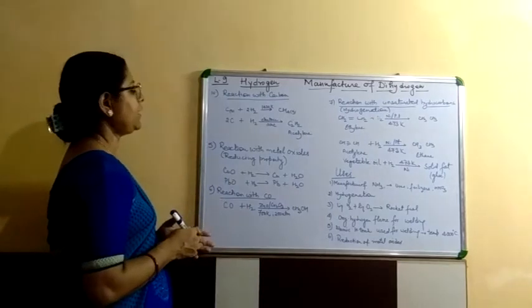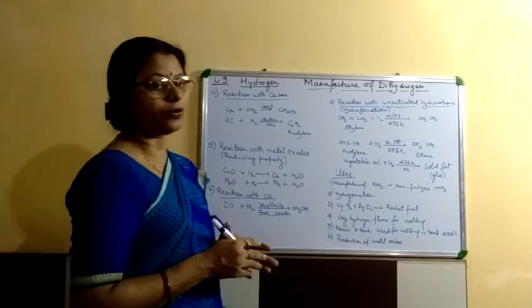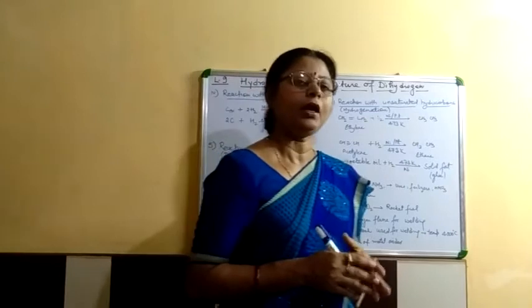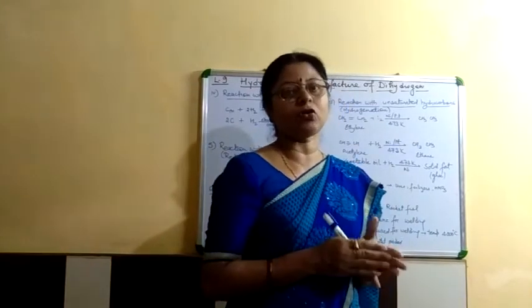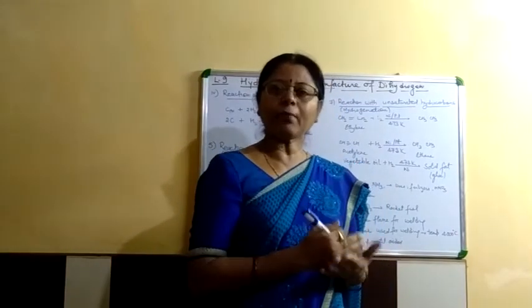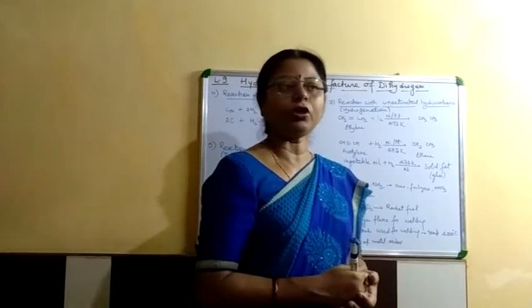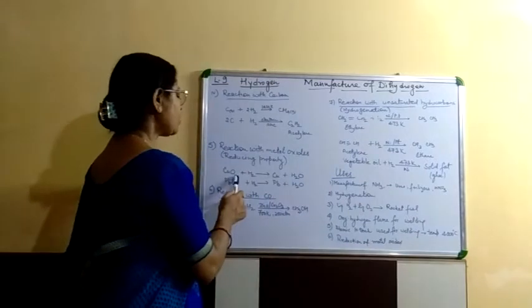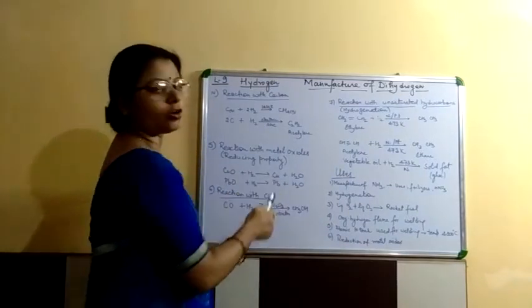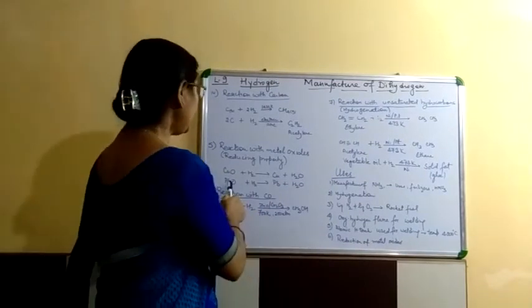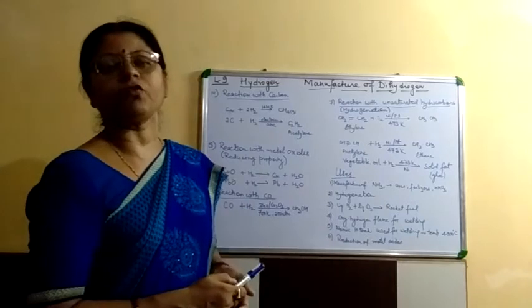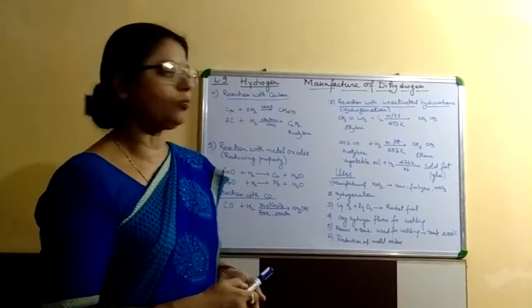Next is reaction with metallic oxide. Hydrogen has the reducing property. It easily reduces the metallic oxide into the metal. So when metallic oxide reacts with hydrogen, it forms the metal and water molecule. So copper oxide when treated with hydrogen forms the copper and water molecule. Lead oxide when it reacts with hydrogen forms the lead metal and water molecule.